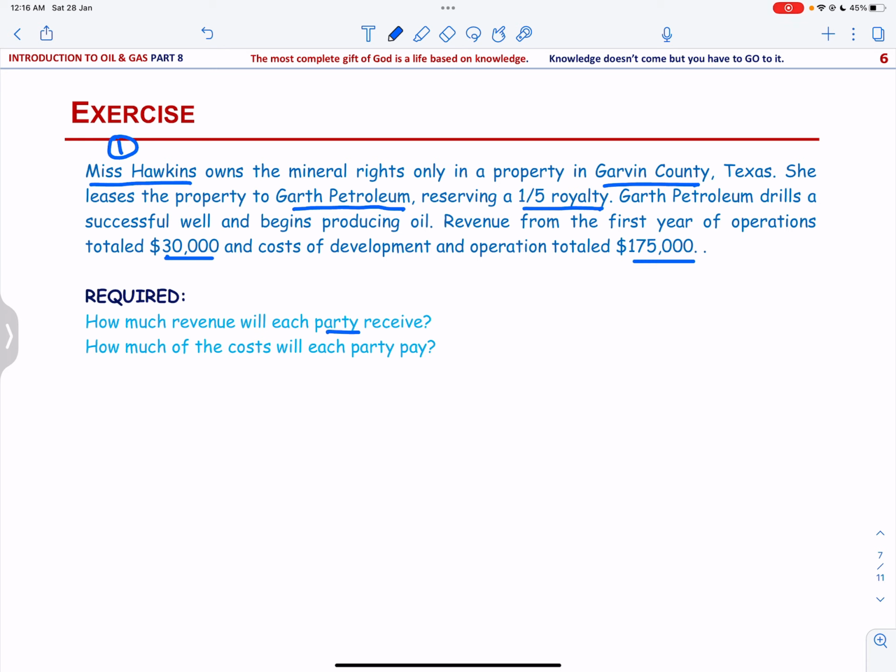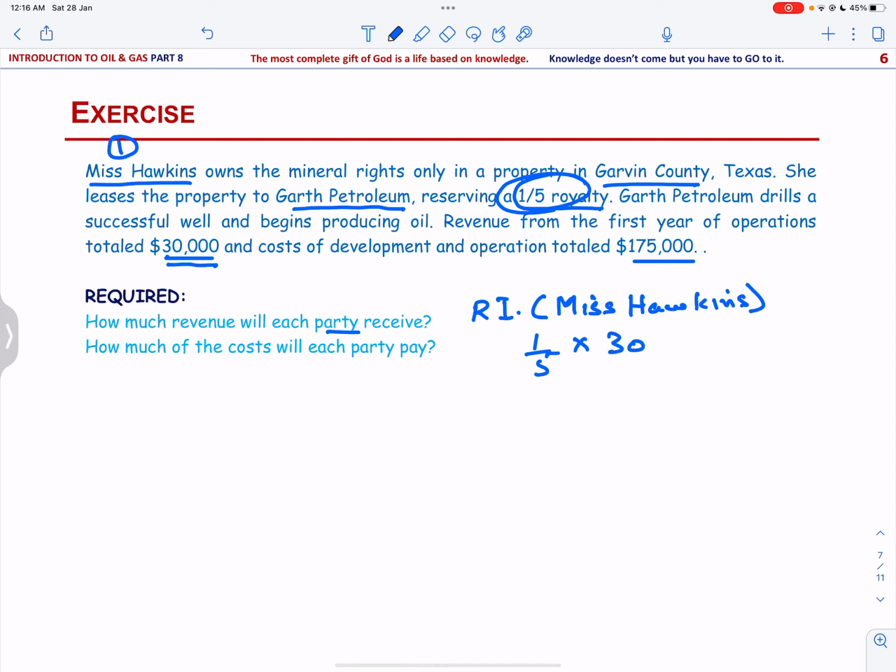Ms. Hawkins is going to receive the royalty interest, and her royalty is one-fifth, so 1 upon 5 of the revenue for the first year, that is 30,000, so that is equal to 6,000.